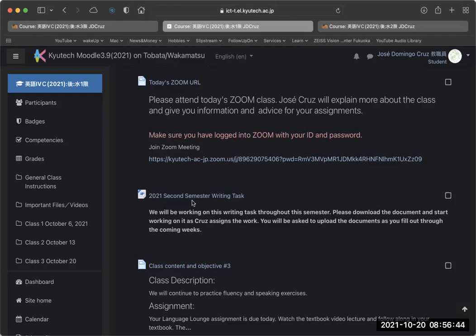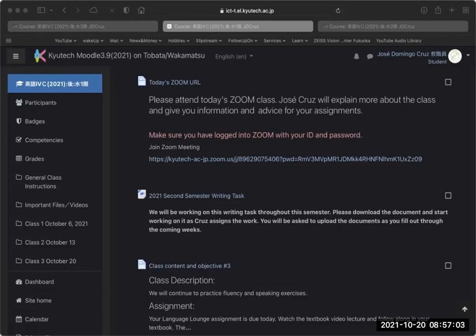So downloading it is very easy. Basically, you just click this. Okay. And there you saw that it was downloading, and it'll show up on your desktop. And as I open it, and as you open it, you're going to see that basically this is very similar to what you were doing before with the tasks that you did in the first semester.